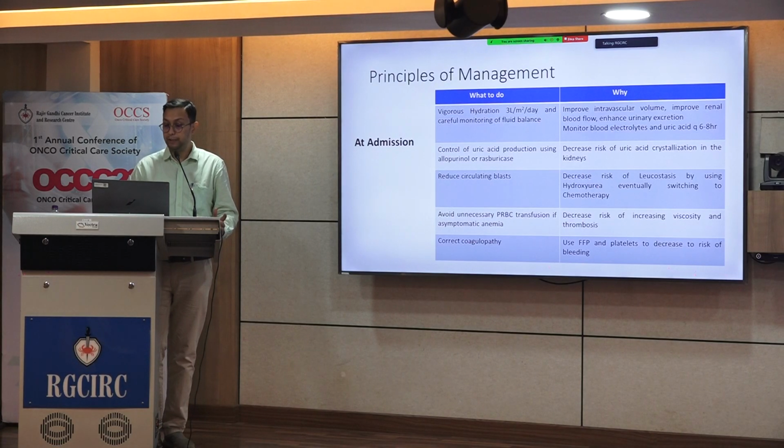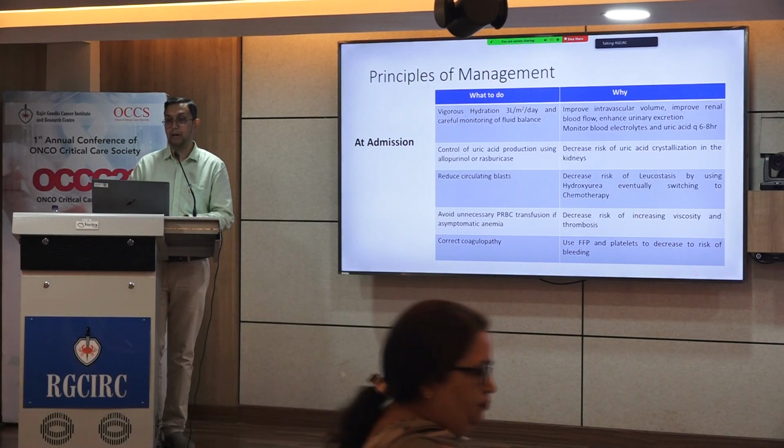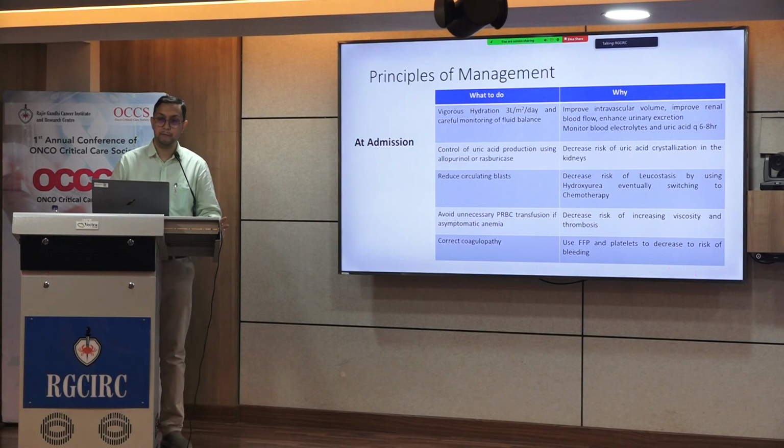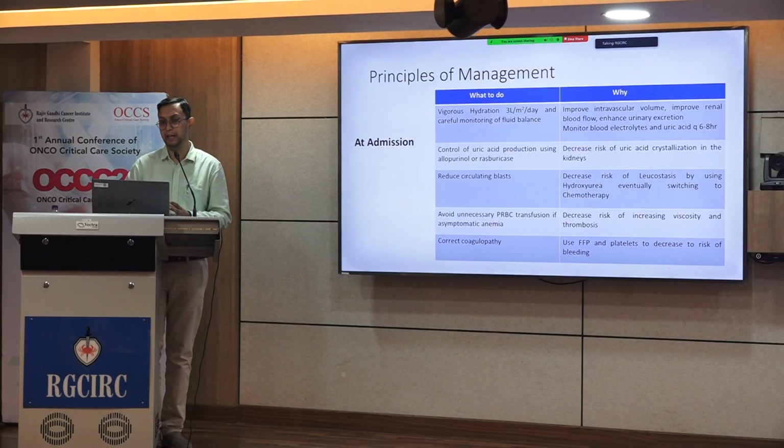The third principle is you reduce the circulating blasts by using cytoreductive therapies like hydroxyurea or low dose cytarabine. Eventually, you have to shift to the definitive chemotherapy, whichever intensive chemotherapy, depending on what disease it is, whether it is AML or ALL. Try to avoid any unnecessary packed red cell transfusions until and unless there are symptoms of high output cardiac failure, because any addition of packed cells will increase viscosity, and this increase of viscosity will lead to the risk of thrombosis.